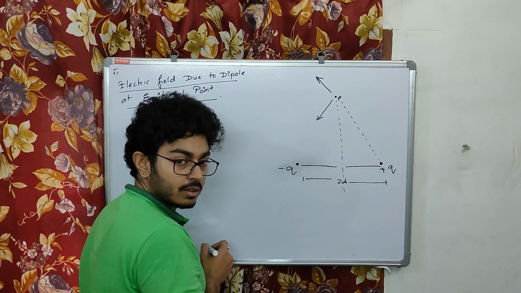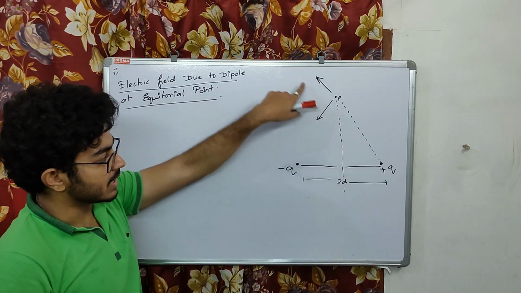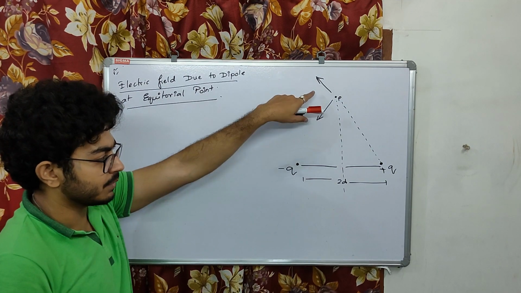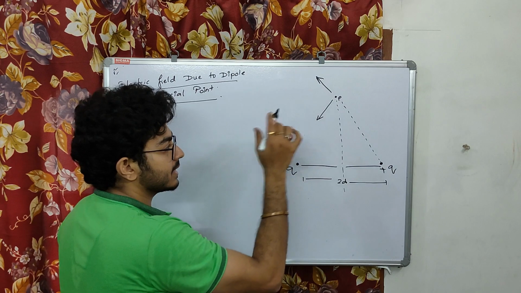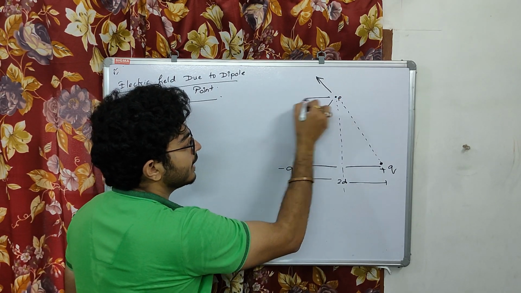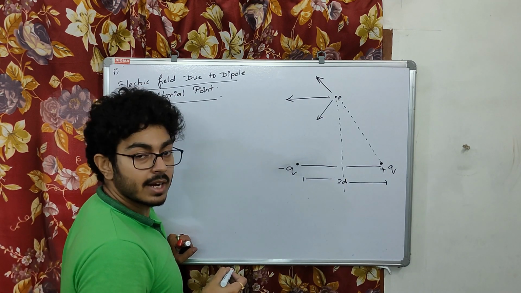In this direction, right? So ultimately we have the electric field due to the positive charge in this direction and the electric field due to the negative charge in this direction. If you try to find the resultant, the resulting electric field is directed in this direction. Clear? The resultant will be directed in this direction.